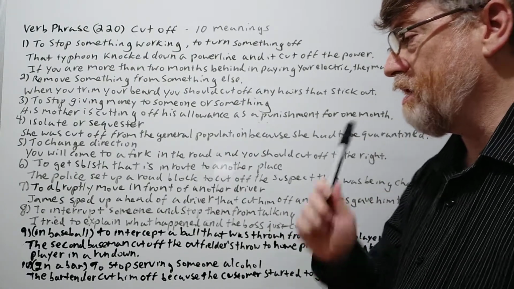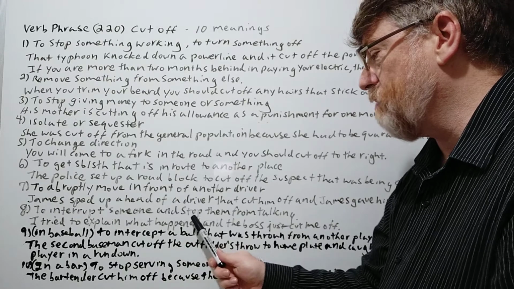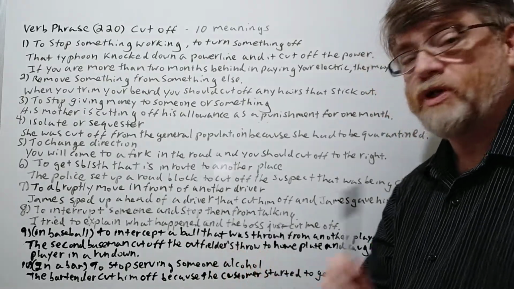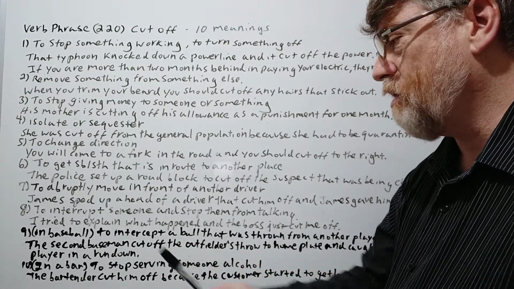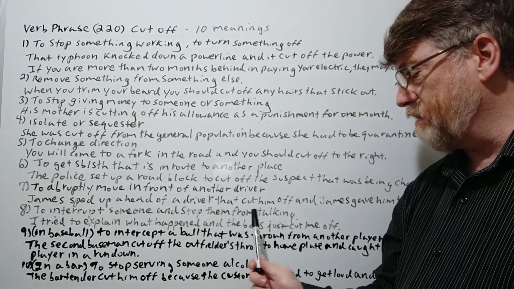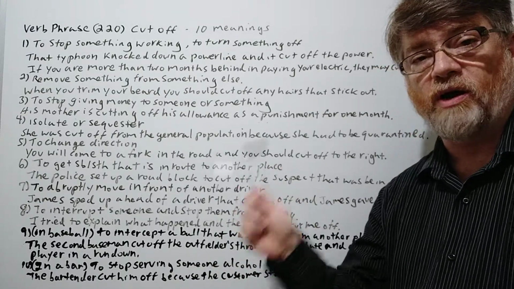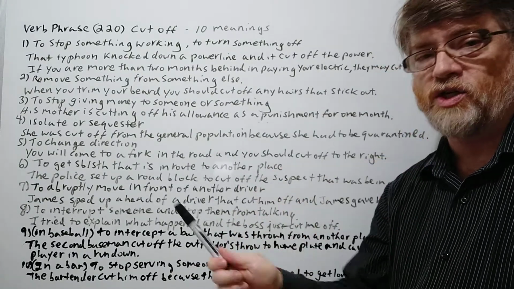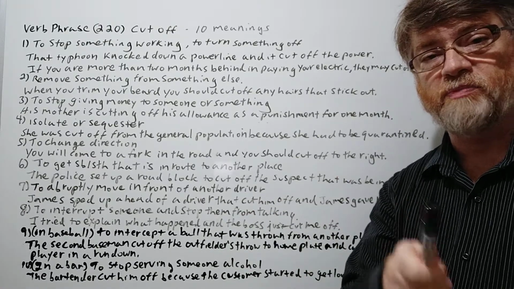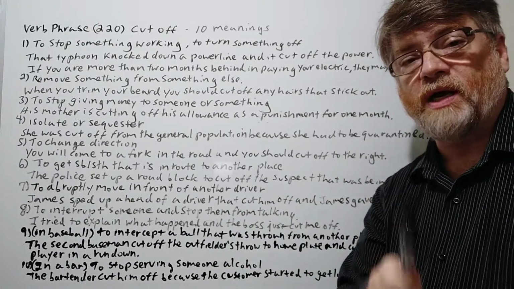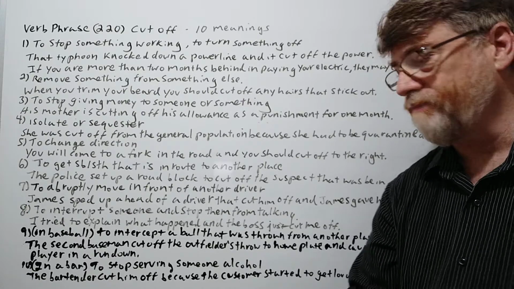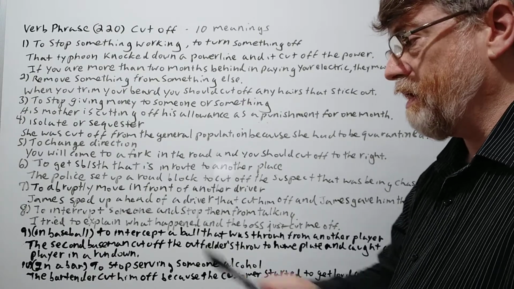Okay, good. Number 8, to interrupt someone and stop them from talking. Yes. So I tried to explain what happened, and the boss just cut me off. So you were talking, and then he just started talking and wouldn't let you explain anymore. So somebody could cut you off like in a conversation. Okay.